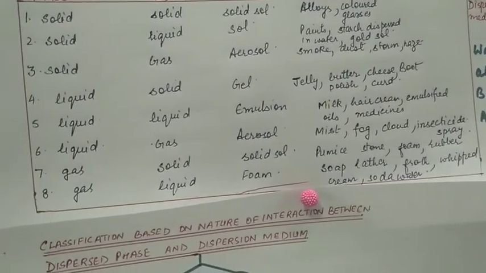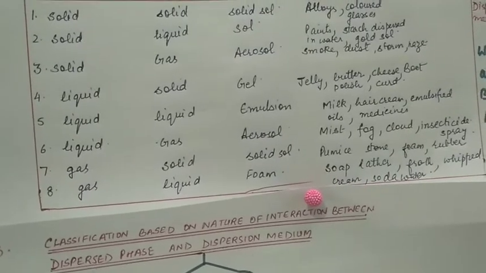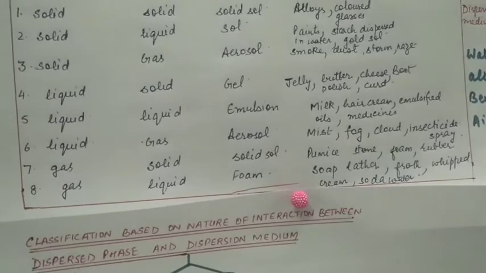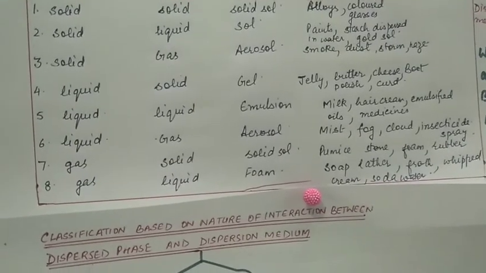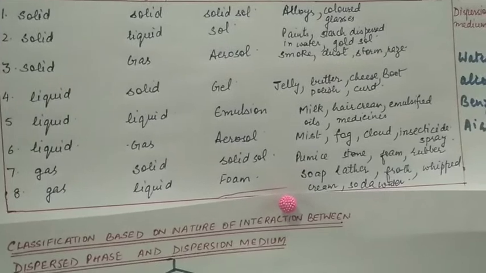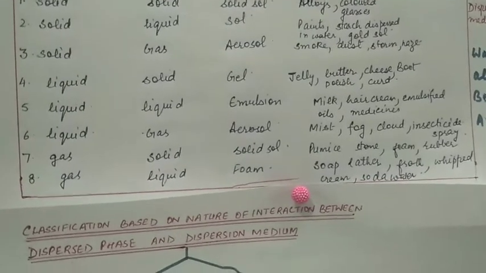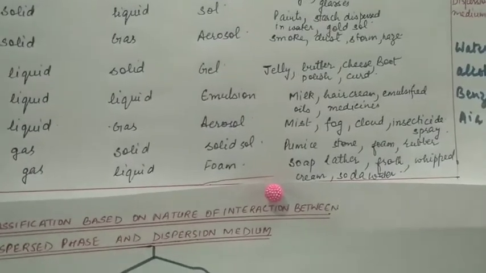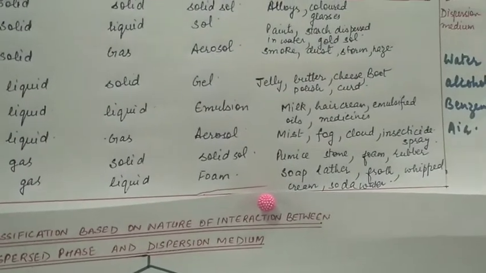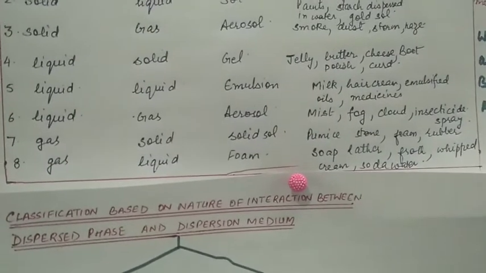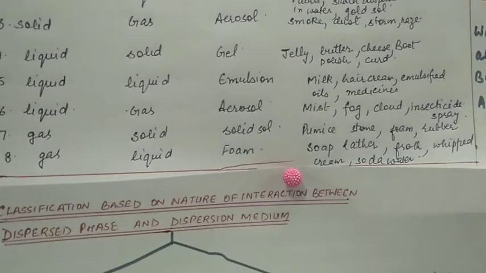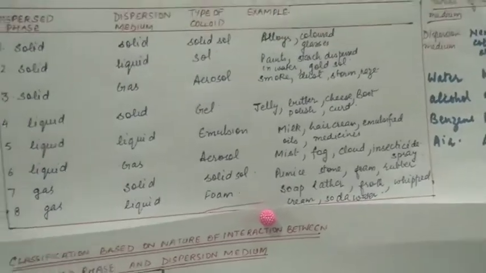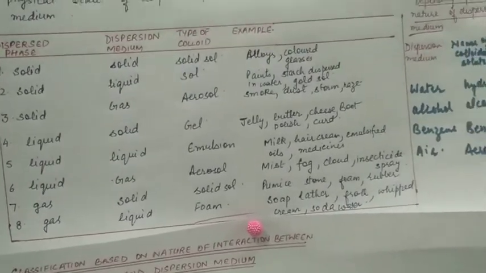Then liquid in liquid is called emulsion. Example, milk, hair cream, emulsified oils and medicines. Liquid in gas is aerosol. Mist, fog, cloud, insecticide spray are some examples. Gas in solid is solid sol. Pumice stone, foam rubber are examples. Gas in liquid is called foam. For example, soap lather, froth, whipped cream, soda water, all are colloidal solutions of gas in liquid.